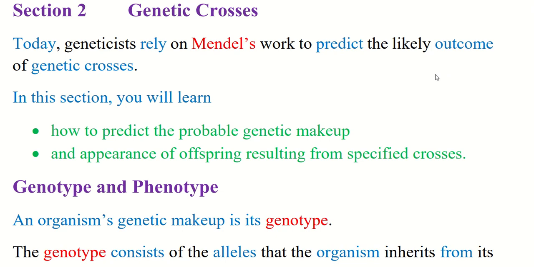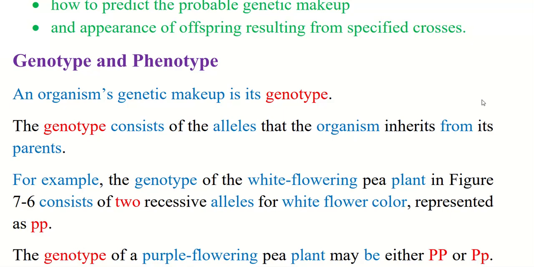Section 2, Genetic Process. Today, geneticists rely on Mendel's work to predict the likely outcomes of genetic processes. In this section, you will learn how to predict the probable genetic makeup and appearance of offspring resulting from this specific process.